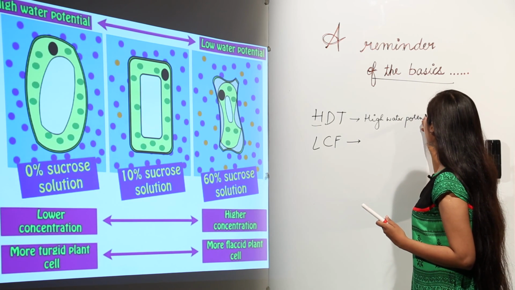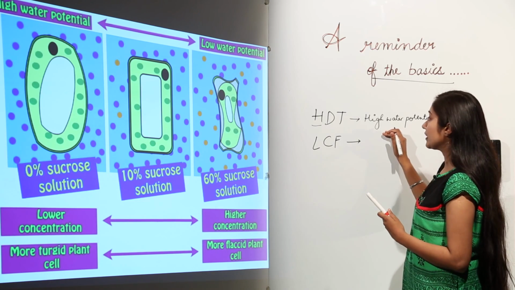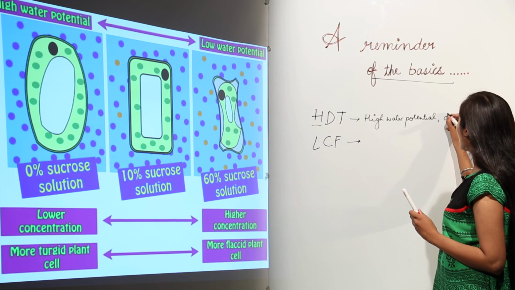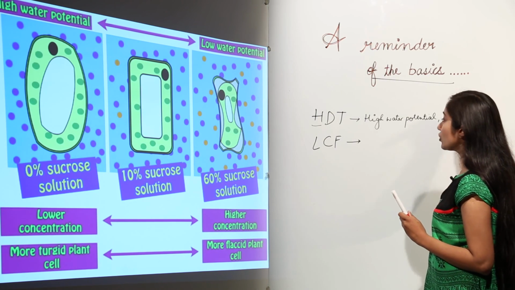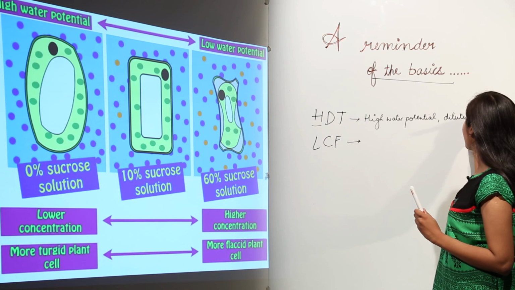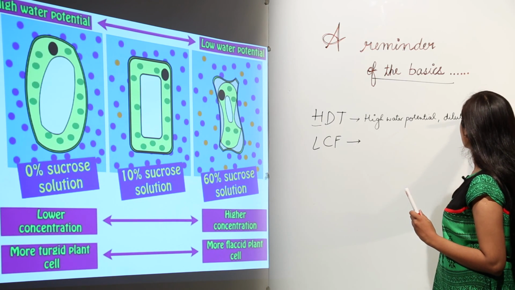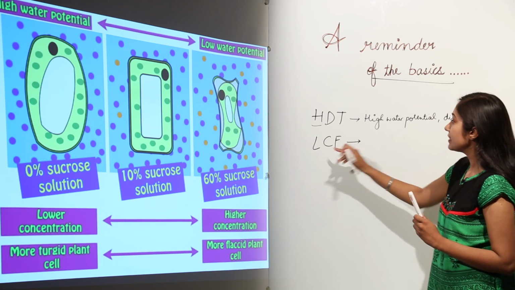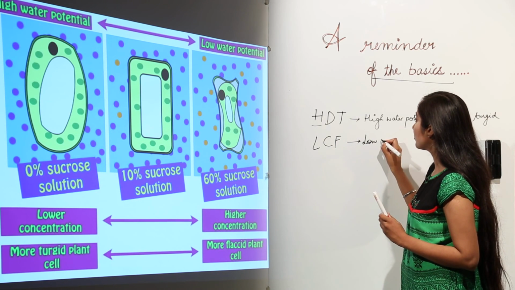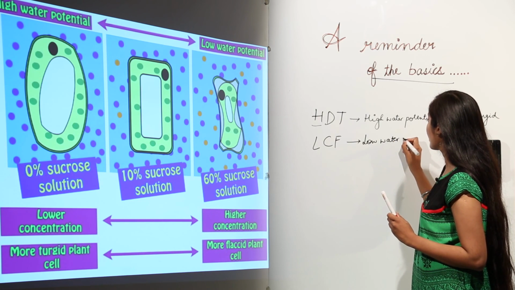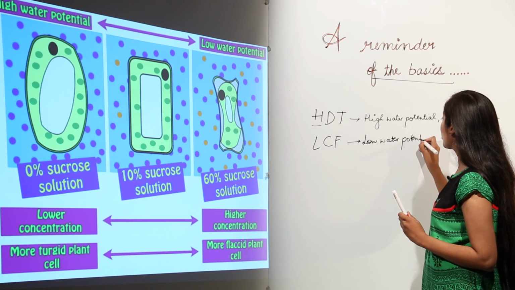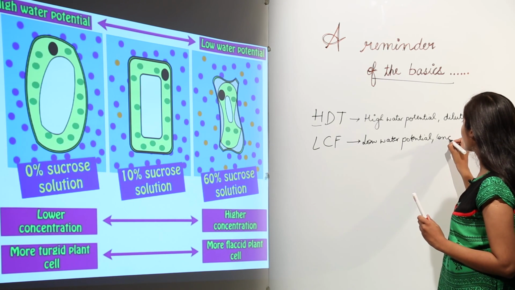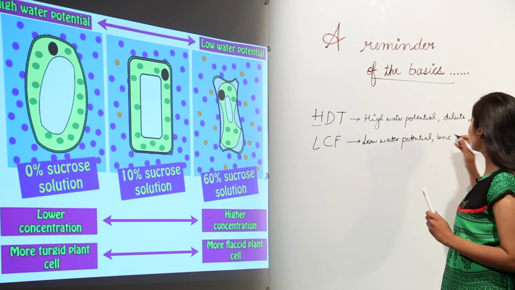In high water potential, if the water potential outside the cell is high, it means the solution is what? A dilute solution, and the cell is going to be T for turgid. And if we talk about the next, LCF, L is for low water potential, the solution is known as a concentrated solution, and F is for a flaccid cell.